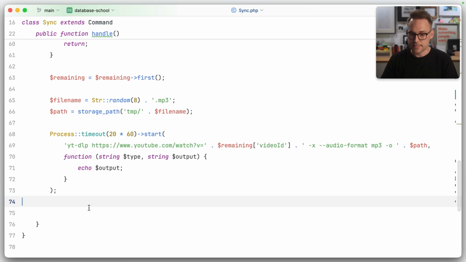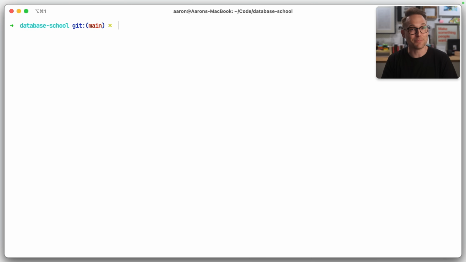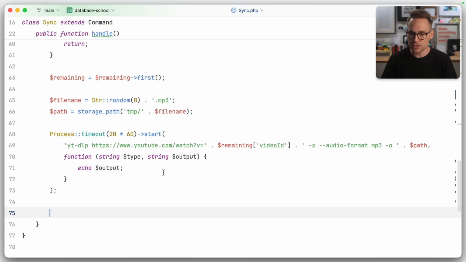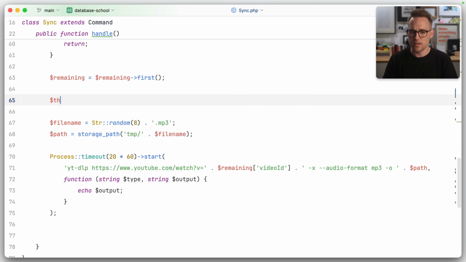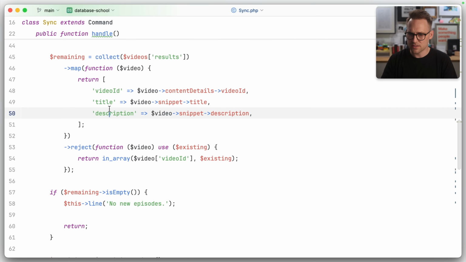Now let us see if, yeah, you're still working. That's fine. That's why we clean up temp files, because I do stuff like that all the time. Now if we run this, let's do this. This line downloading remaining. What's the shape of this? It is title.